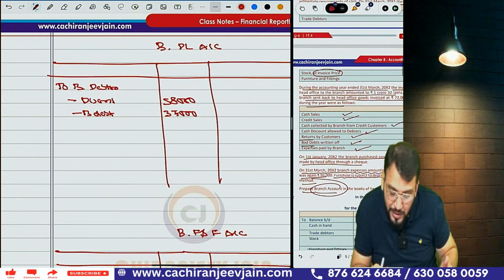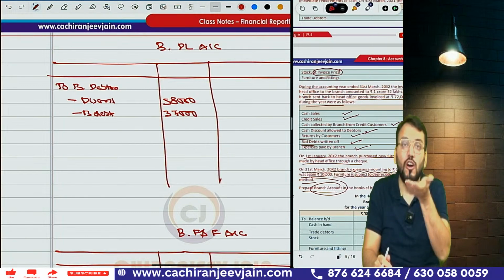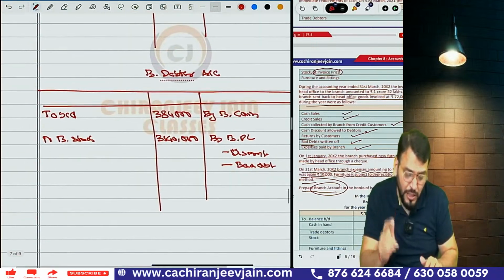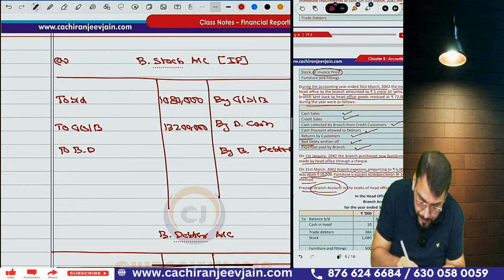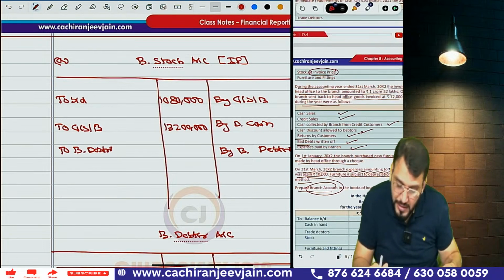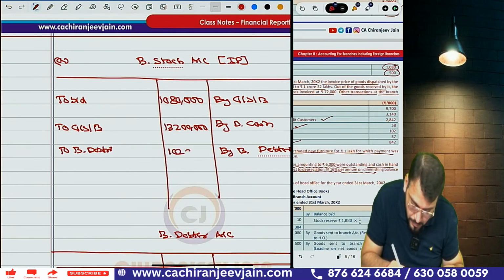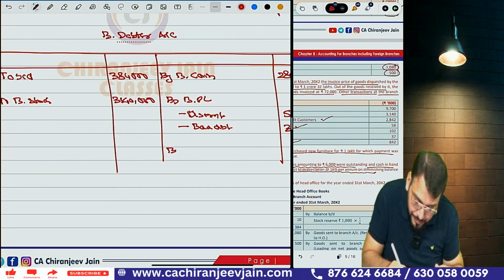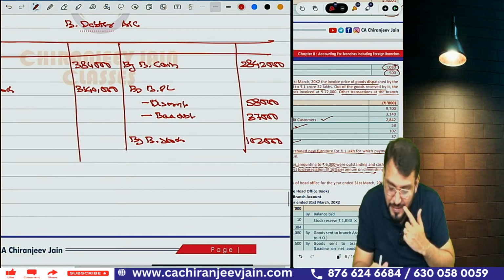Then coming to return by customer. Return by customer means your debtor will decrease and stock will increase. Branch stock account debit to branch debtor. Correct. Normally I have seen students do this mistake, so be careful. Write on 2 branch debtor. Return by customer, how much? It is 1,02,000. And debtor will decrease, so write on by branch stock 1,02,000. Yes sir. This also done.